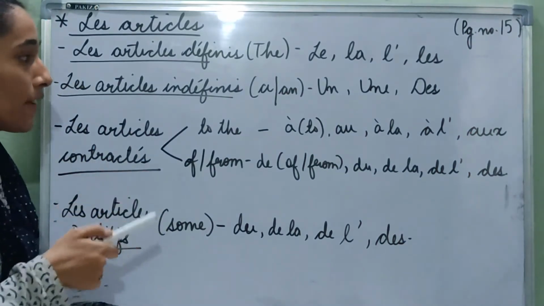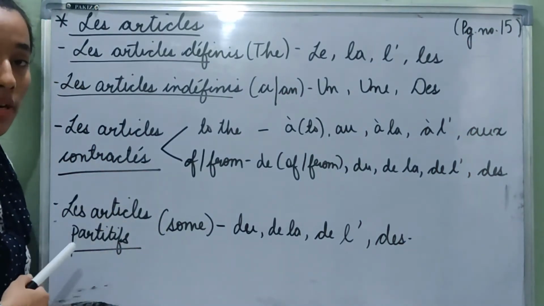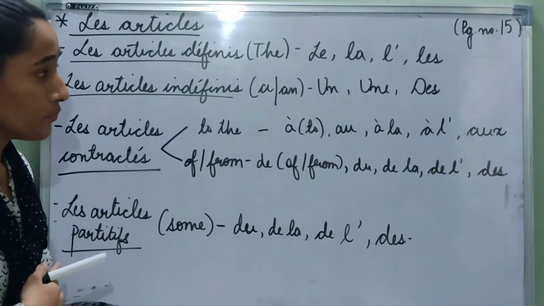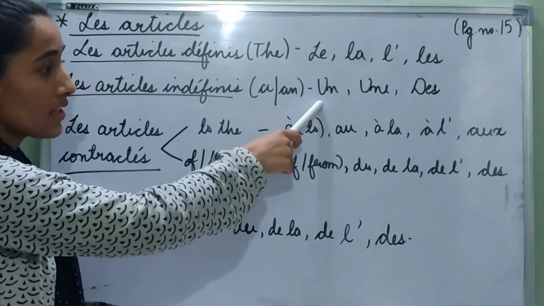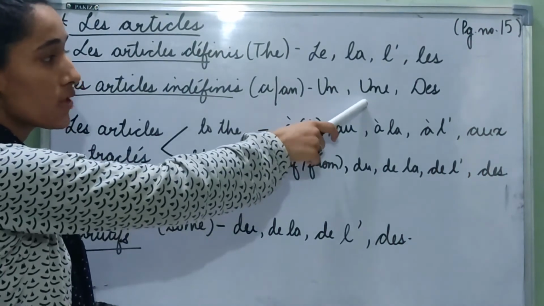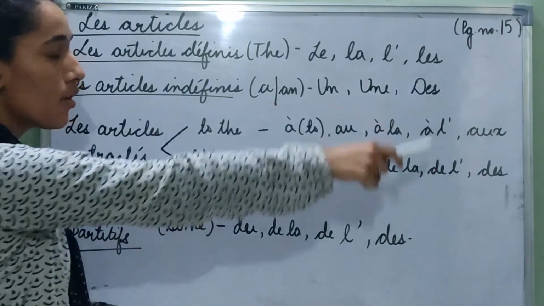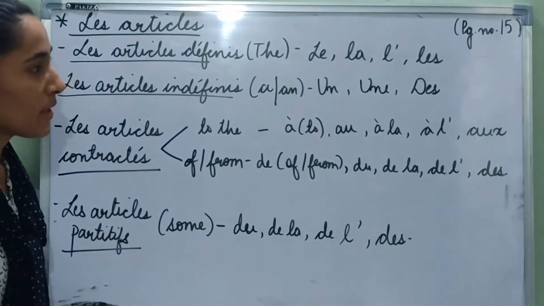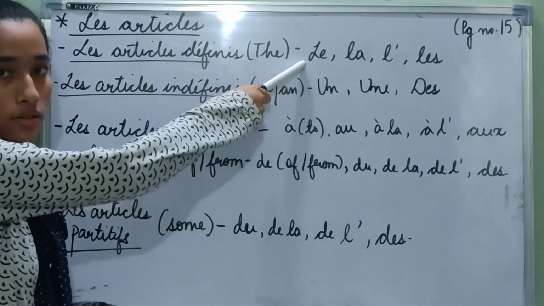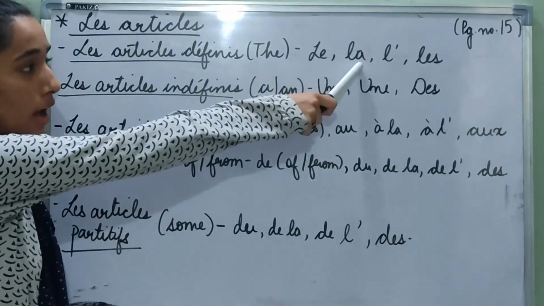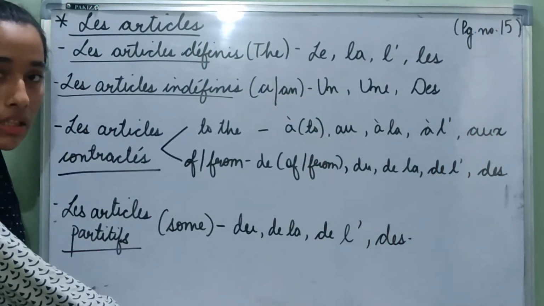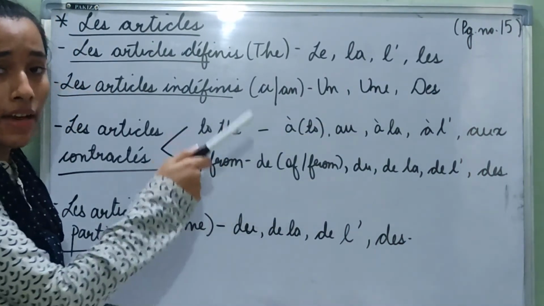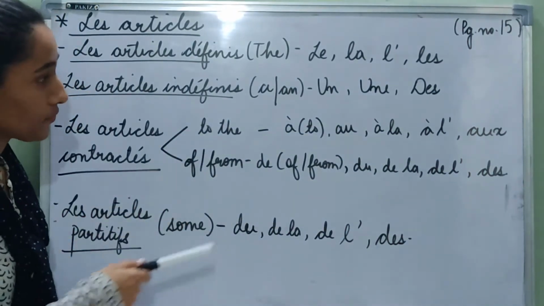Les articles indéfinis, which are the indefinite articles, which are a and an. So un is for masculine singular, une is for feminine singular, des is for masculine, feminine, plural. So here are some examples. Le garçon, the boy. La fille, the girl. L'homme, the man. Les garçons, the boys.